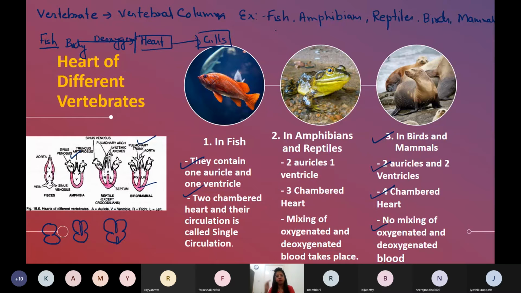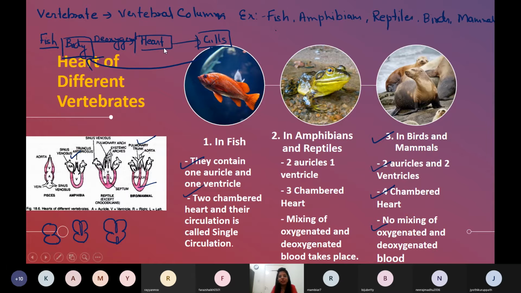Now what next? What will happen next? Guess. Directly goes to the body, ma'am. Yes, that's the correct answer. In the fish it is weird that the blood is coming from the gills to the body directly.